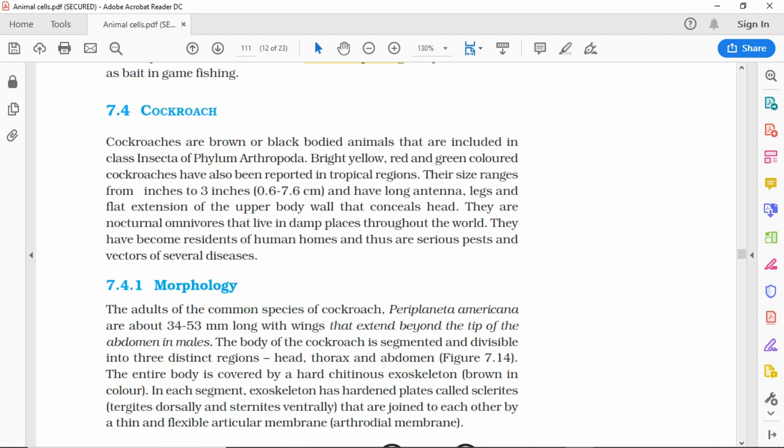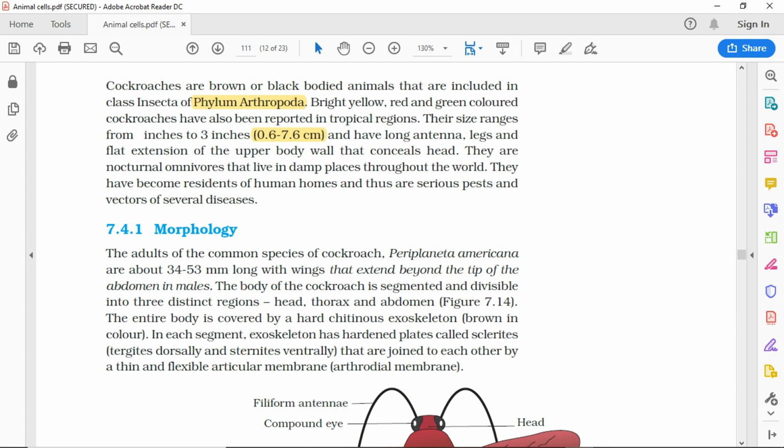7.4 Cockroach. Cockroaches are brown or black-bodied animals that are included in class Insecta of phylum Arthropoda. Bright yellow, red and green colored ones have also been reported in tropical regions. Their size ranges from 1/4 inches to 3 inches, 0.6 to 7.6 centimeters, and they have long antennae, legs and a flat extension of the upper body wall that conceals the head. They are nocturnal omnivores that live in damp places throughout the world. They have become residents of human homes and thus are serious pests and vectors of several diseases.